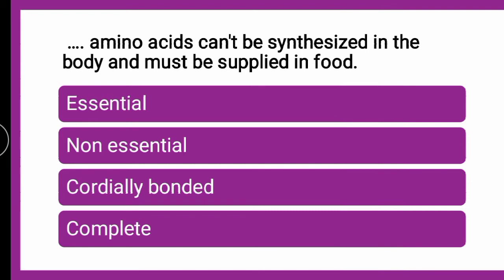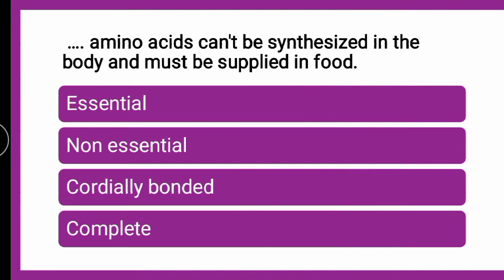So in our earlier parts we have seen the classification of amino acids also, which are classified as essential amino acid, non-essential amino acid, covalently bonded amino acids, etc. Okay, so which amongst these type of amino acid is the amino acid which body cannot synthesize, but हमारा डाइट उसको प्रोवाइड कर सकता है हमारी बॉडी को?